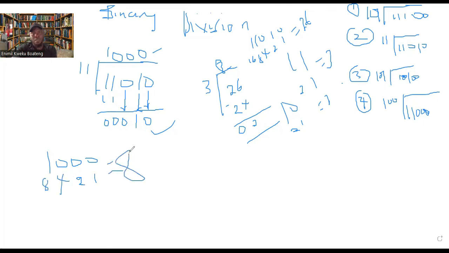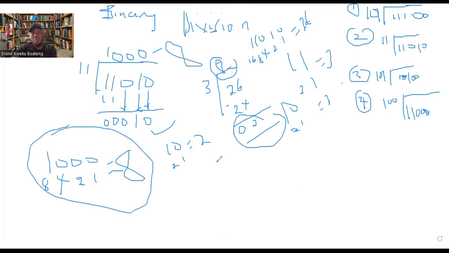Which is giving us 8. When you convert this answer that you have, I told you leading zeros are not important. So when you convert 1, 0 here to decimal, this is giving us 1, this is giving us 2, which is 2. This is our decimal answer. This is our 8, and our 8 here, which is this one. So it means that our answer is correct. Let's take the next one.